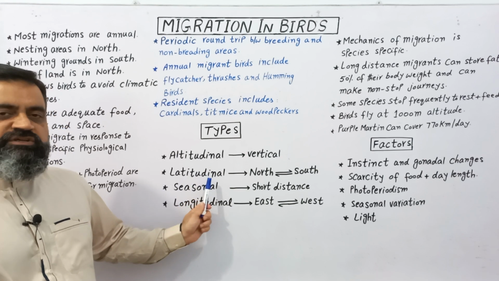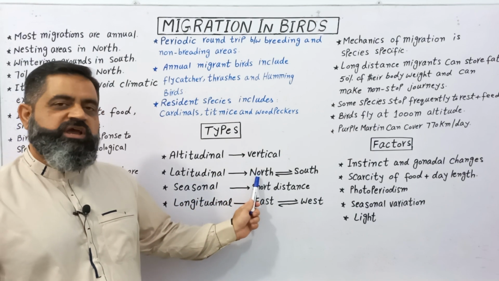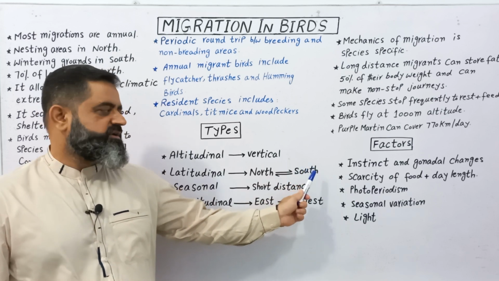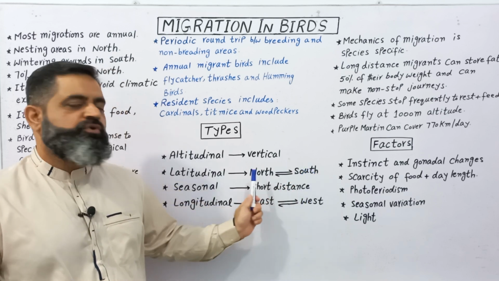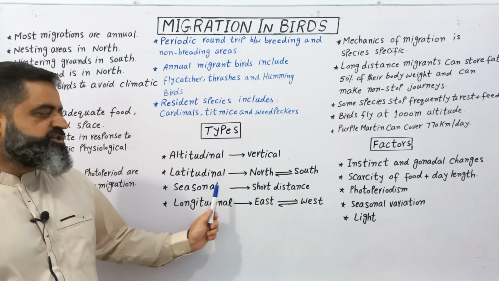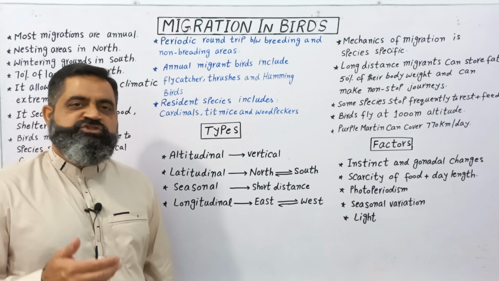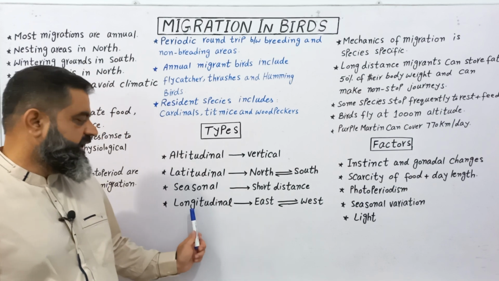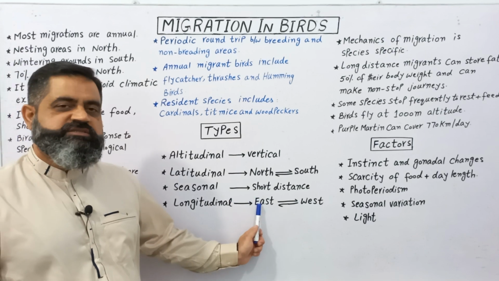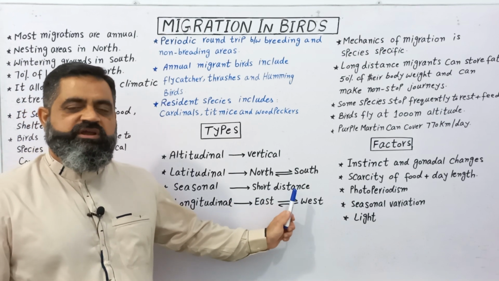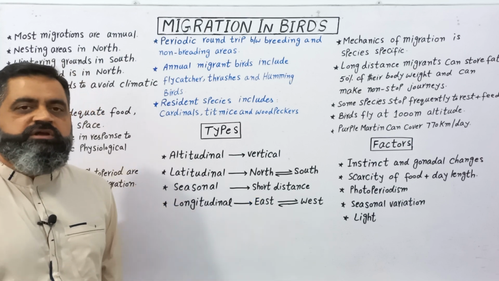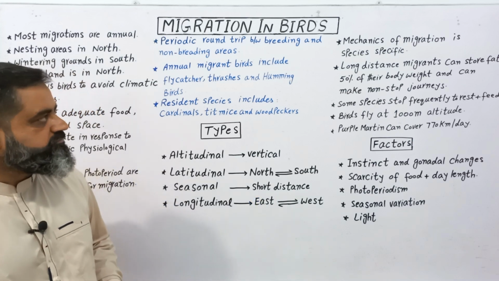Latitudinal migration is usually from the Northern Hemisphere towards the Southern Hemisphere, and in the next season they return from the Southern Hemisphere to the Northern Hemisphere. Seasonal migration is usually short distance and for a short time, and longitudinal migration is usually from the east side of the earth towards the west, and then from west towards east at the end of the migratory season.